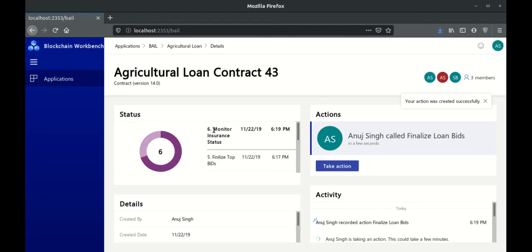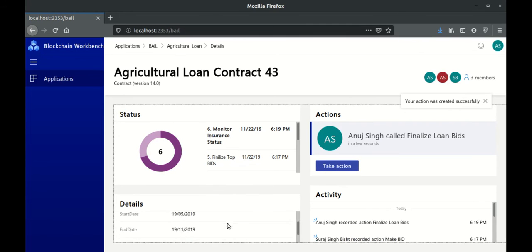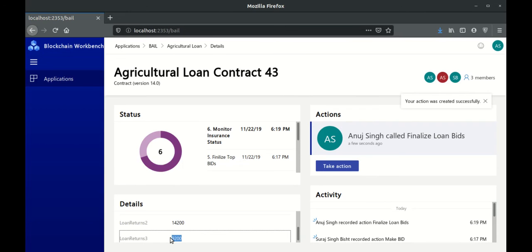Okay, so I'm currently in the monitor insurance status, and my total bids have been 3, and this is the amount of loan return that I'm expected to pay to each of those bids. So 5,000 at an interest rate of 4%, 10,000 at an interest rate of 7%, and 5,000 at an interest rate of 5%.